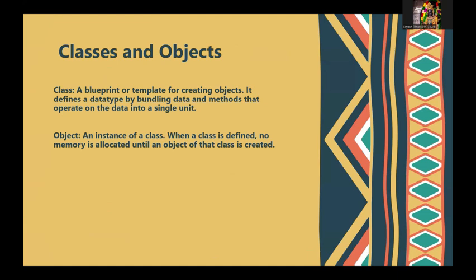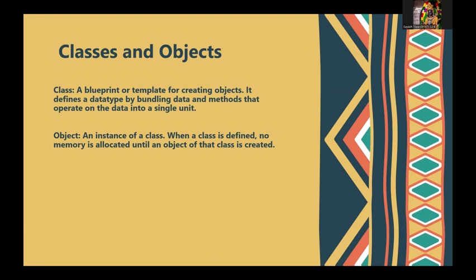As it is written there, by bundling the data and the methods that operate on the data into a single unit. That is, with the help of classes and objects, we bundle the data and methods into a single unit. Whereas an object is an instance of a class. When a class is defined, no memory is allocated until an object of the class is created.